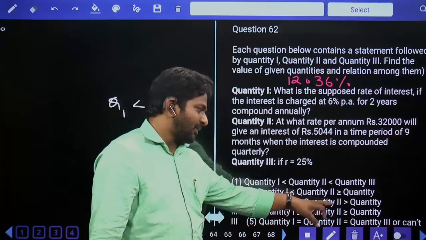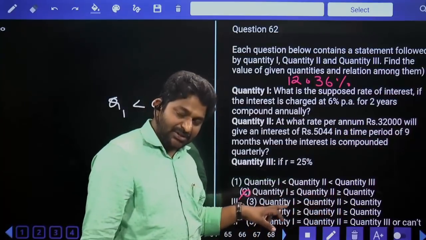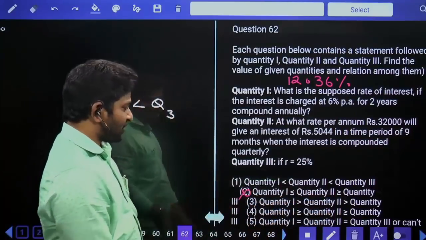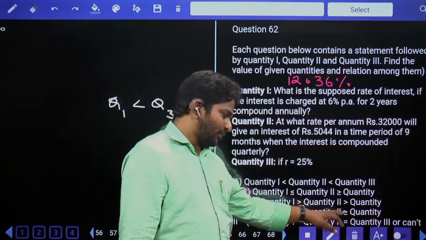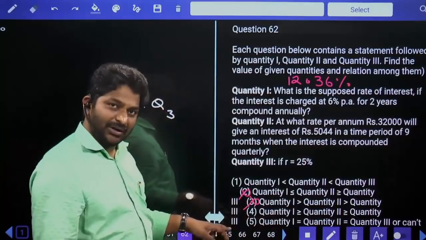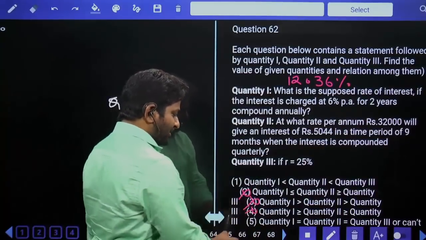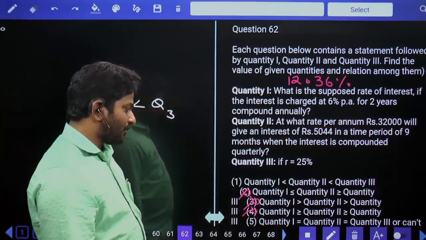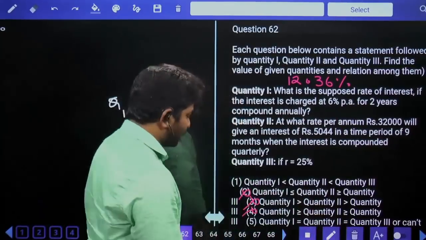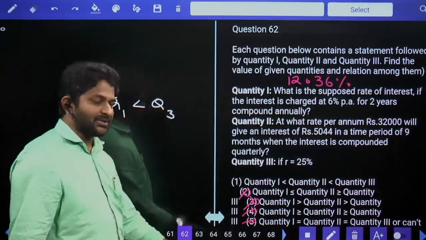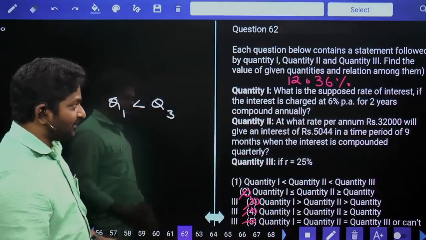Q1 is more than Q2 is more than Q3. So that means Q1 is more than Q3, which is wrong. Third cannot be your answer. Q1 greater than or equal to Q2 greater than or equal to Q3. Here also greater than or equal condition. This is not possible. Q1 is equal to Q2 is equal to Q3 or cannot be determined. No, this cannot be your answer. So first option is our final answer. Otherwise you need to calculate.